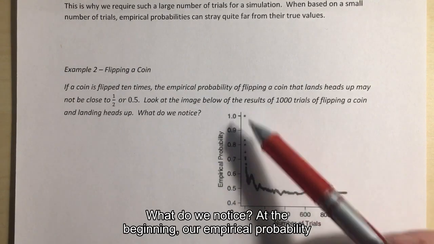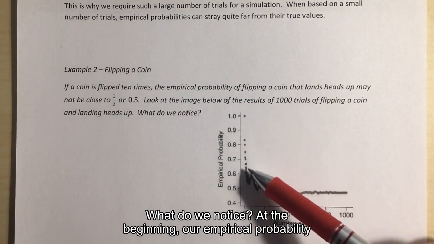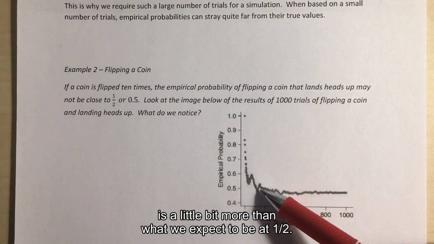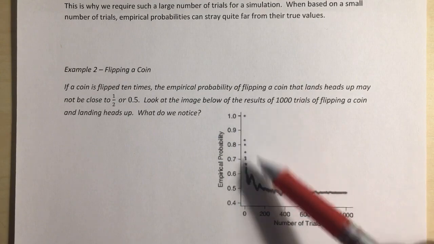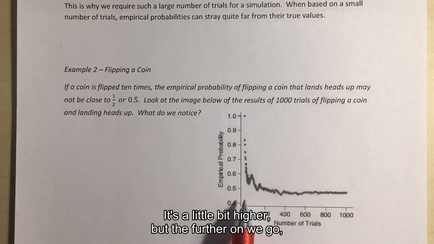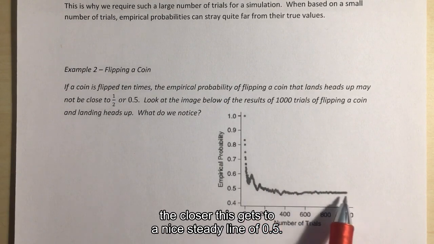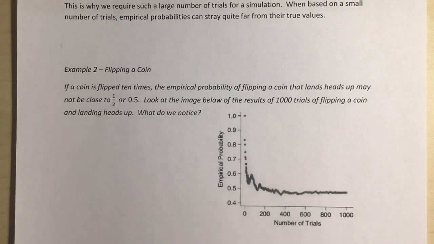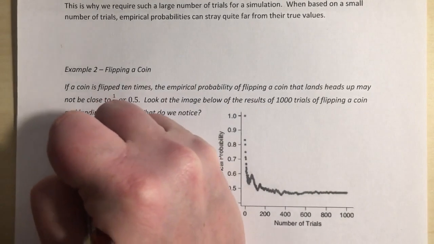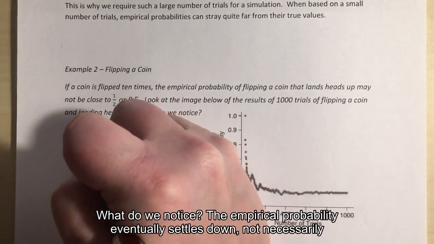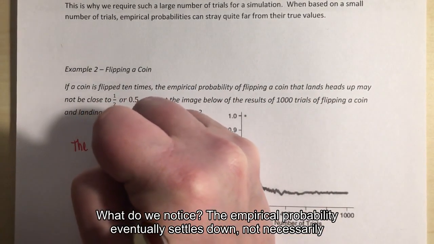At the beginning, our empirical probability is a little bit more than what we expect, which is 1/2. It's a little bit higher. But the further on we go, the closer this gets to a nice steady line of 0.5. So what do we notice? The empirical probability